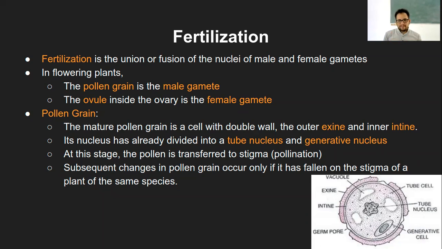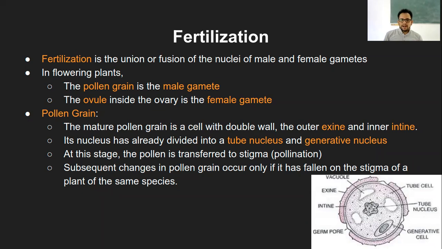So, fertilization as such refers to the fusion of the male and female gametes, or the nuclei of these gametes. When we talk of male and female gametes, we talk of their cells. In the case of humans, the male gamete is sperm and the female gamete is the ovum. And it's not actually the fusion of these cells, it is rather the fusion of their nuclei. But in common language, we call it the fusion of the male and female gamete. That is what we refer to as fertilization.